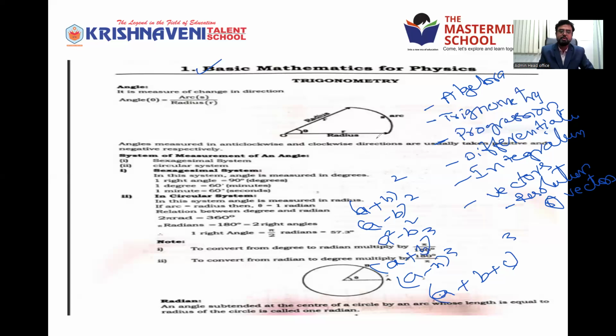So A cube minus B cube, A cube plus B cube. These are the basic formulas in algebra. But they come under algebra. So these formulas are applicable even in our physics also, right? Correct or not?